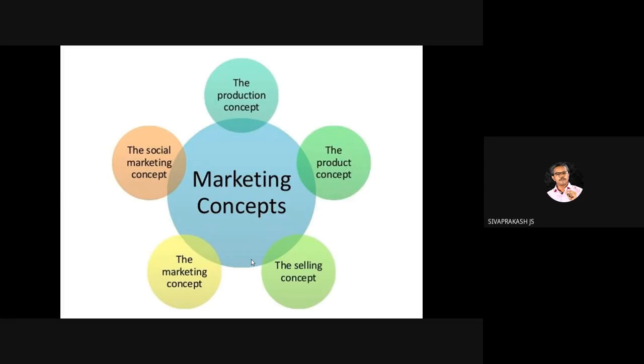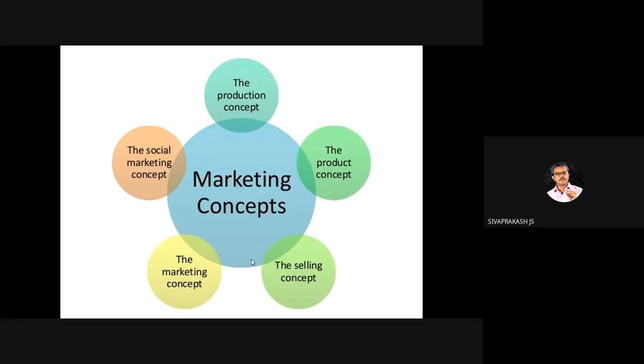So there are 5 stages. It starts from the production concept, the first stage. The second stage is the product concept, the third stage is the selling concept, the fourth stage is the marketing concept, and the last one is the societal marketing concept. This has evolved from period to period, after the World War.